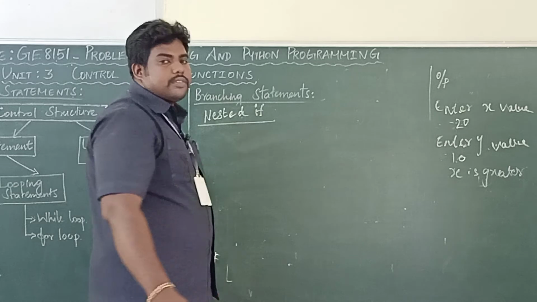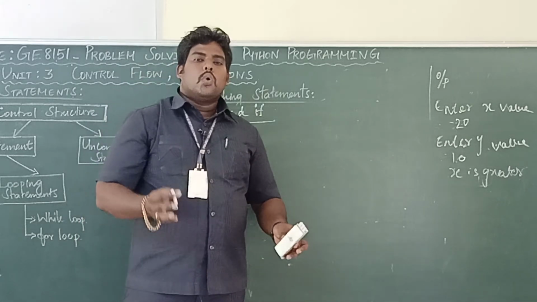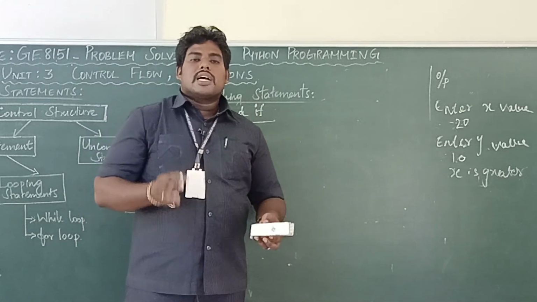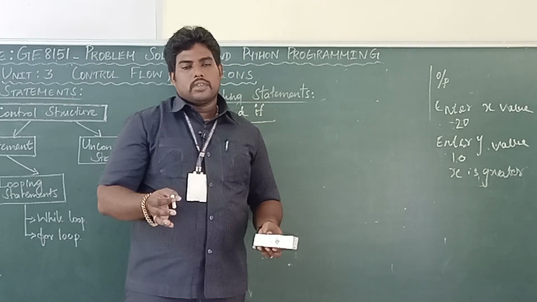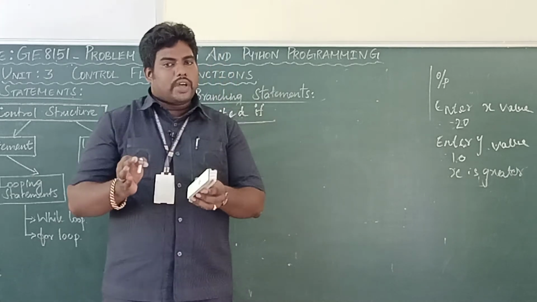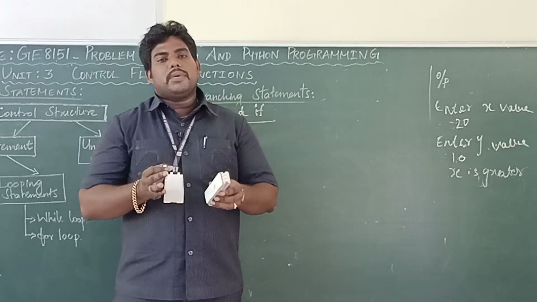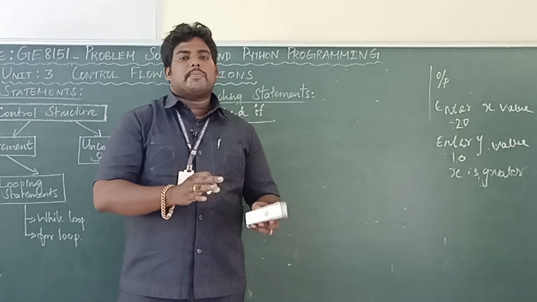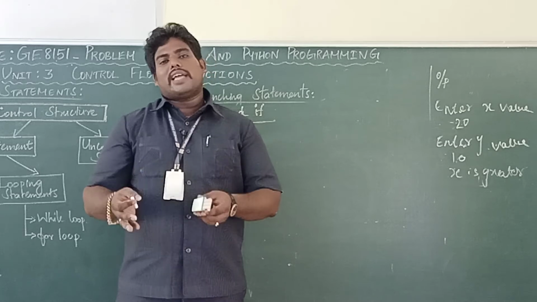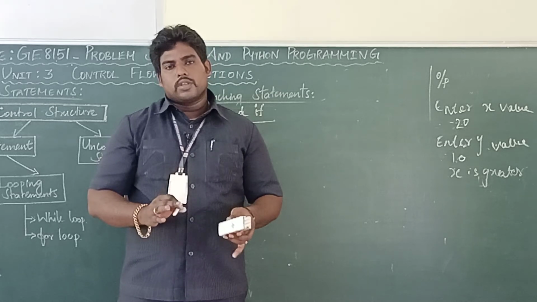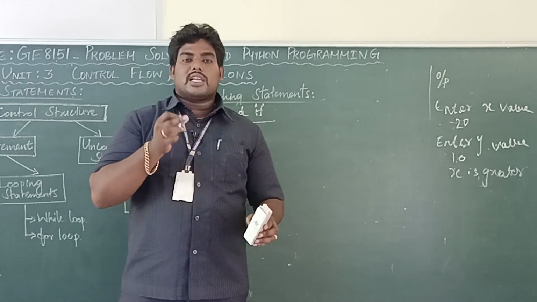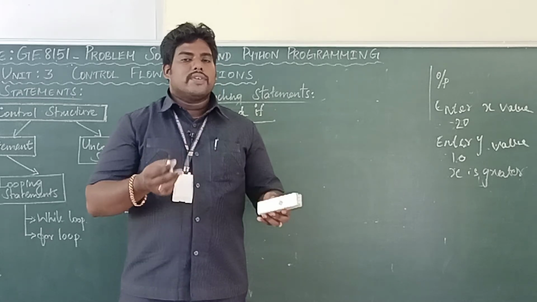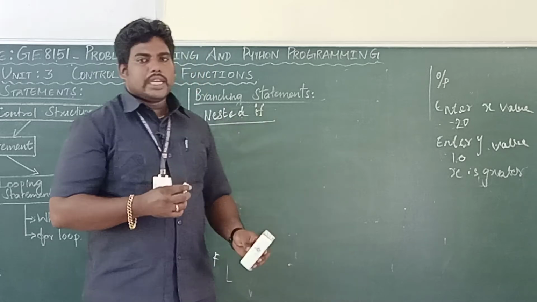What is nested? Nested means one if else statement comes under another if or else statement. All of you got it? One if else comes inside another if statement or else statement, we can say it is a nested if.